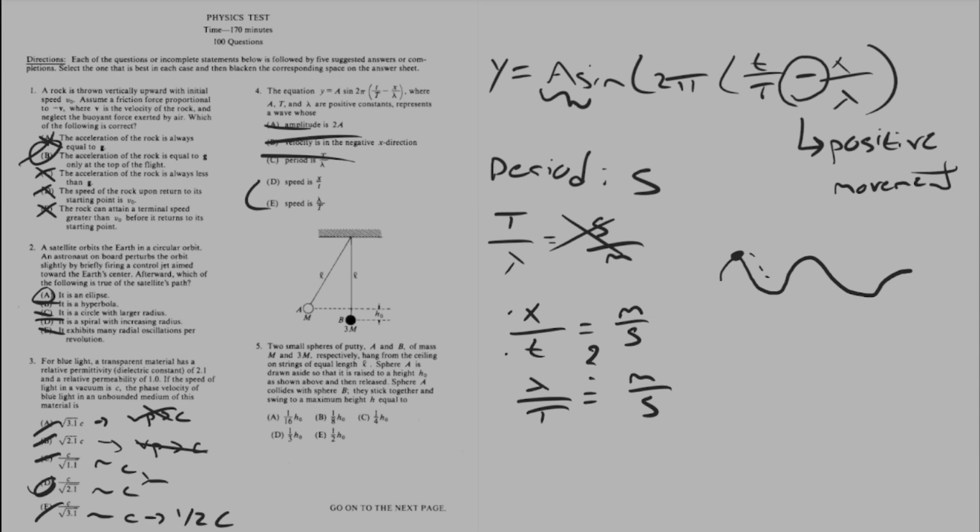Think of it as a particle moving along the wave. It's asking me the position of that particle over time. How much is that particle moving over time? That doesn't necessarily tell me the speed of the wave. It tells me the speed of the particle moving along the wave.